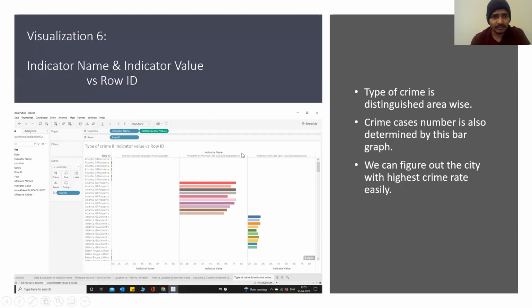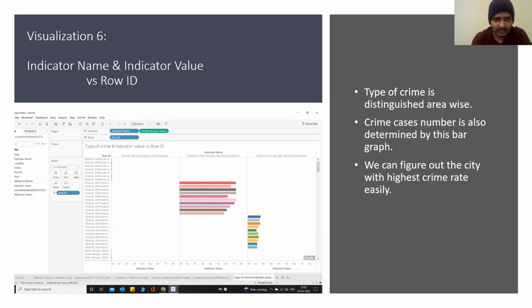So when coming to this, I divided this visualization by the type of crime, like murder and non-negligent on this phase, and indicator name on this phase, that means property crime rate and violent crime rates. Here you can see that property crime rate has the highest number of bars, so this indicates that we have more property crime rates in this particular location.